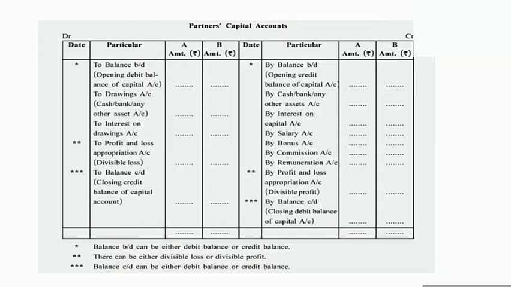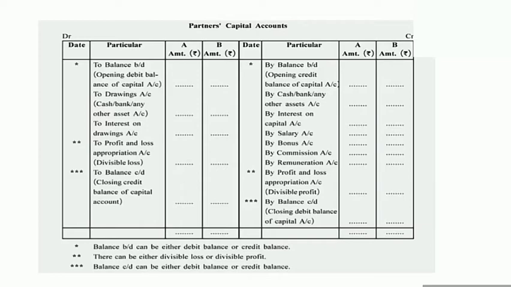After that, if any interest is paid by the firm to the partners, then the effect is given as 'By interest on capital'. Okay, A's interest in the column of A, B's interest in the column of B. The second effect will be: if there is interest on capital paid by the firm to the partner, then it will be recorded on the credit side of the partner's capital account as an income, and its second effect will be on the profit and loss appropriation account, debit side.